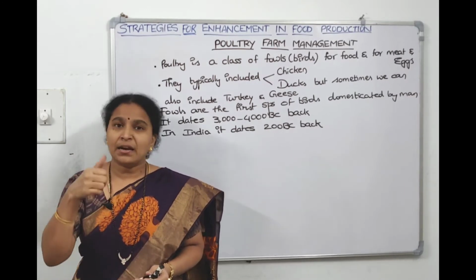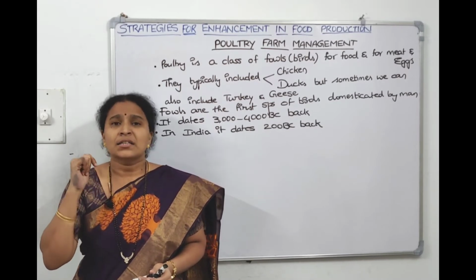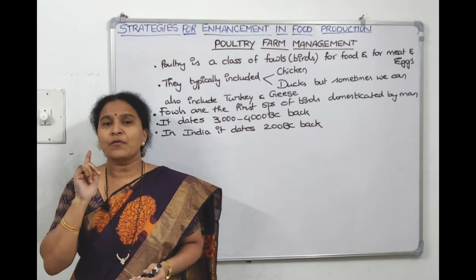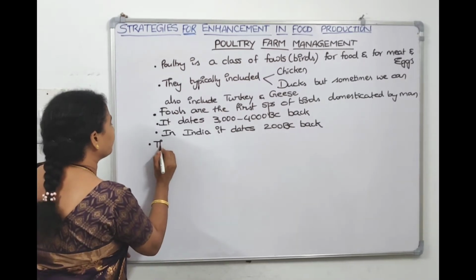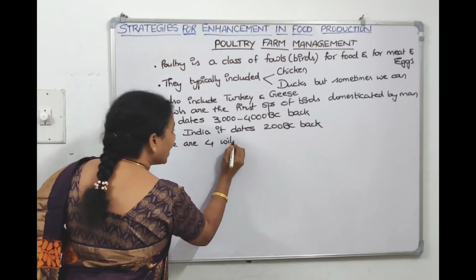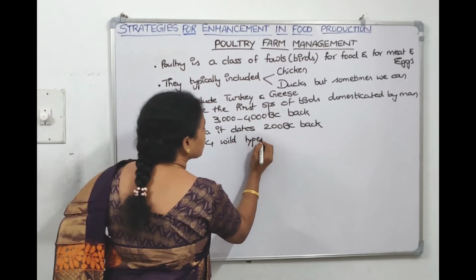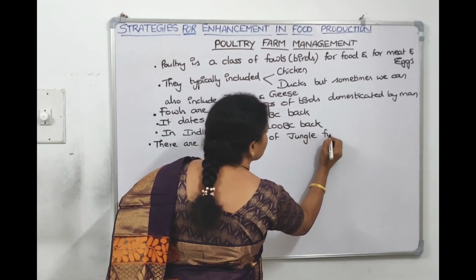Now there are 4 wild types of jungle fowls.